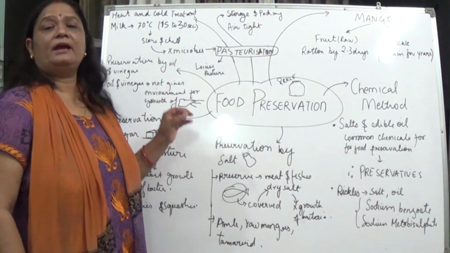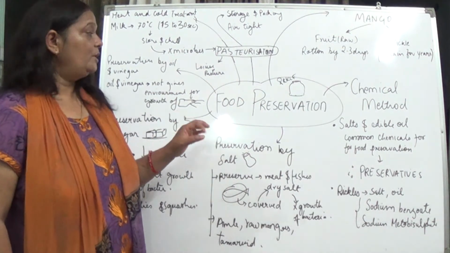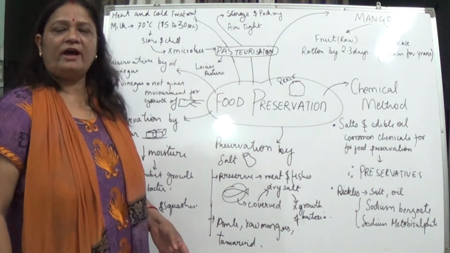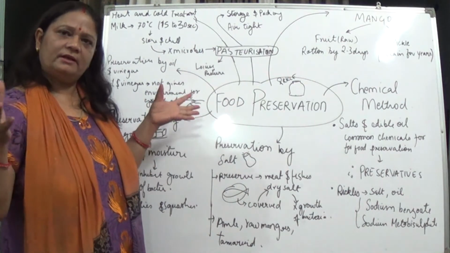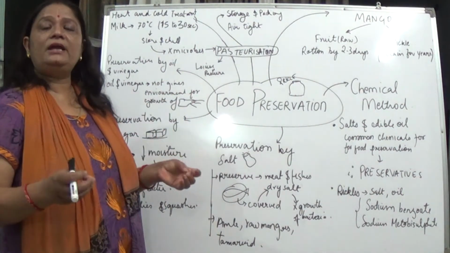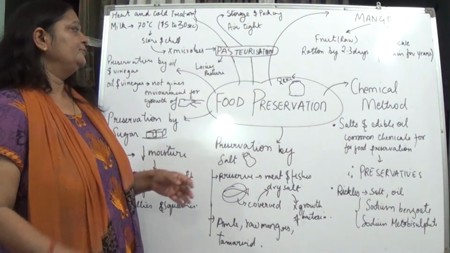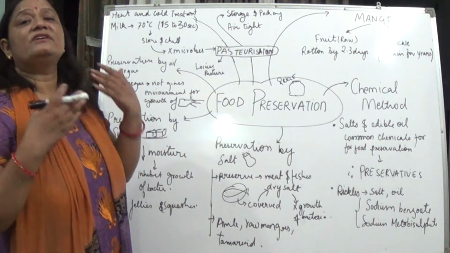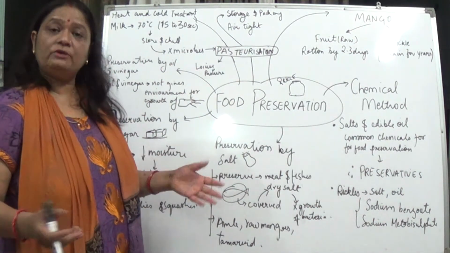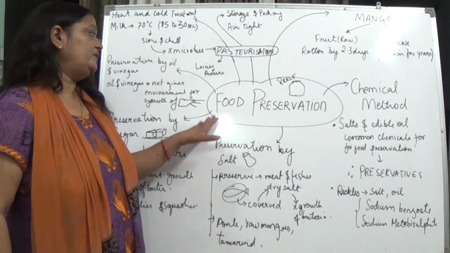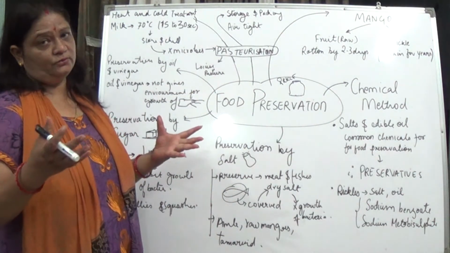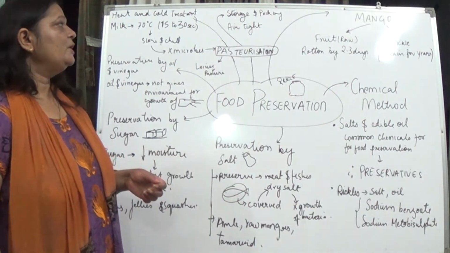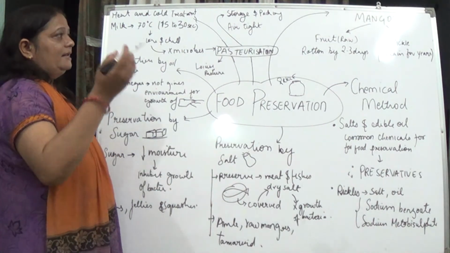The bacteria is a microorganism, and it spoils the food. Why? It produces toxin in it. So we need to preserve the food. So how can we do this preservation, so that the food can be more useful for us? Okay, so now let us see.